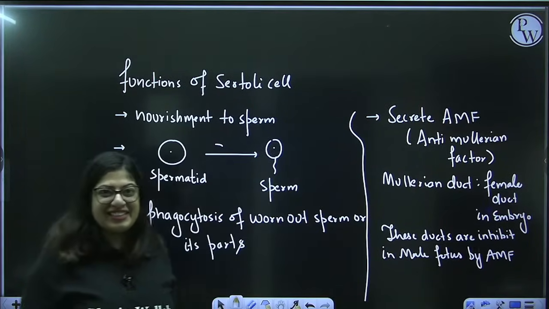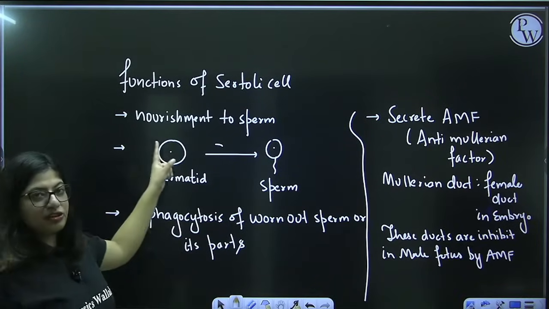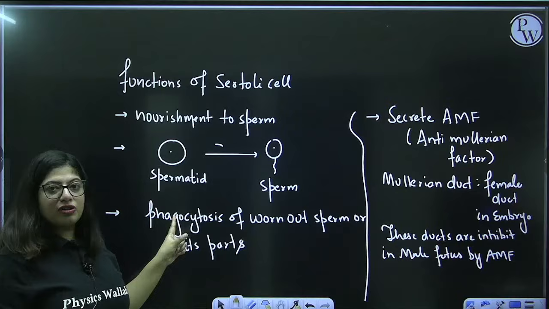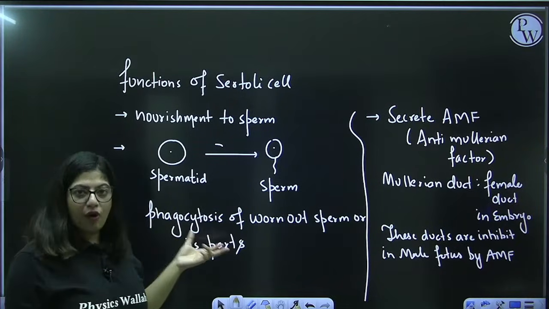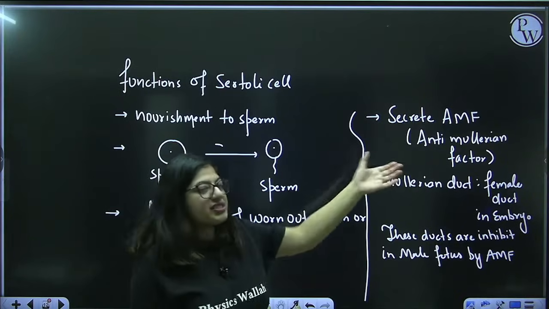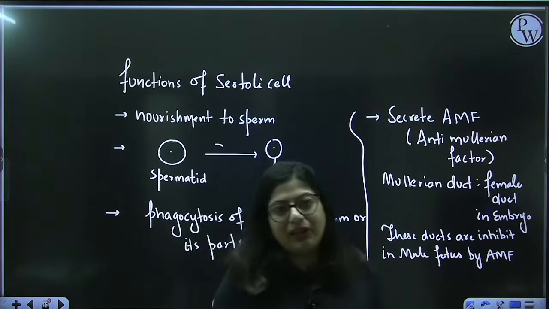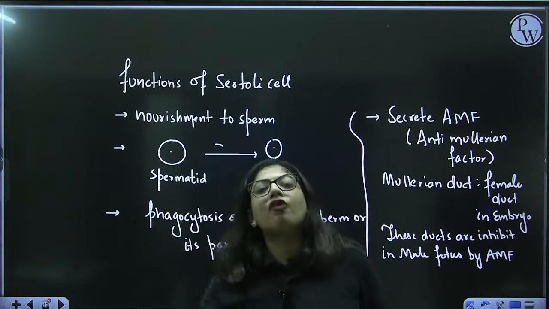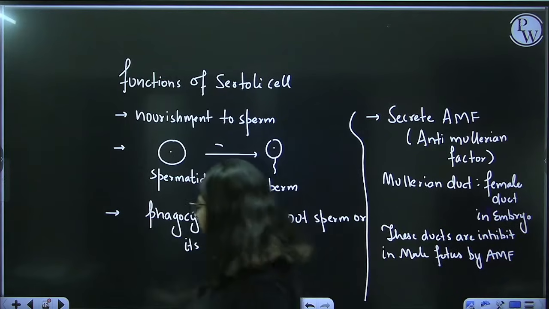Got it? Simple. So, these are the very important functions of Sertoli cell. First, nourishment. Second, it helps in the conversion of spermatid to sperm. Third, it causes phagocytosis of worn out parts of sperm, and last it secretes AMF. AMF is important in male embryo to inhibit female ducts so that no female structures can be formed in the male embryo. Got it? Okay.